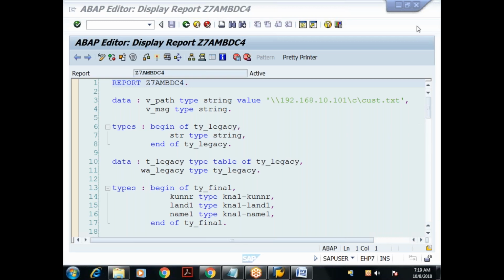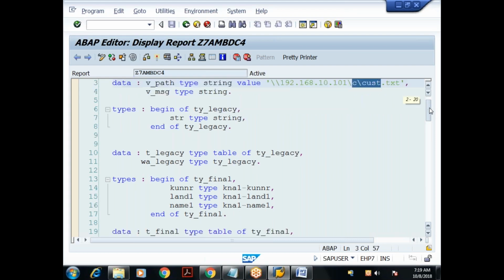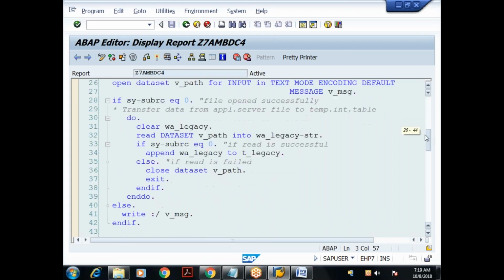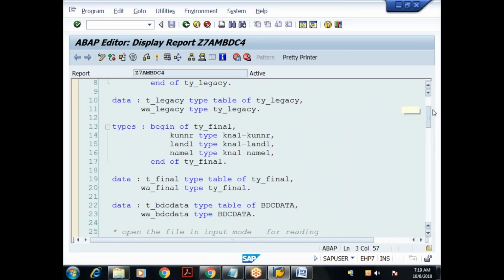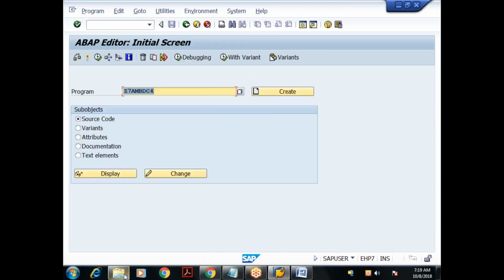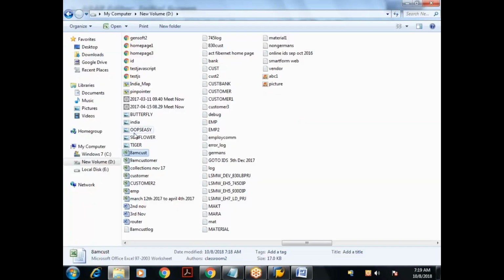Right. So in the last class, we kept the file on the application server and we have read that file and we have done the data migration by using the session technique. Now this is my requirement. There is an Excel file in my local system.